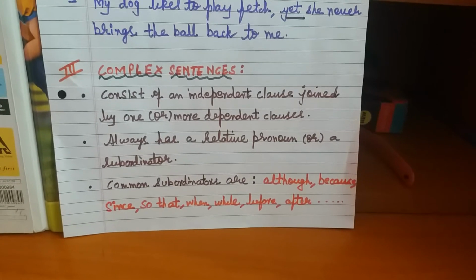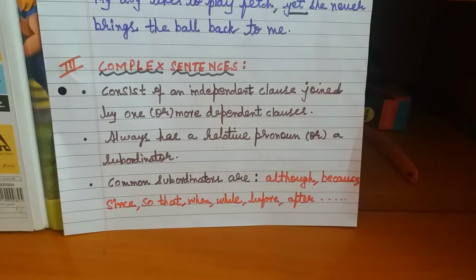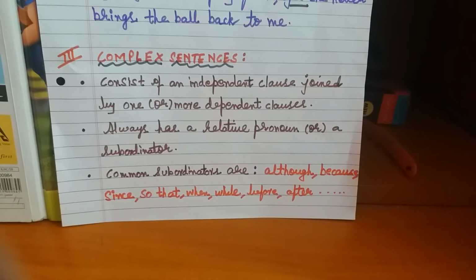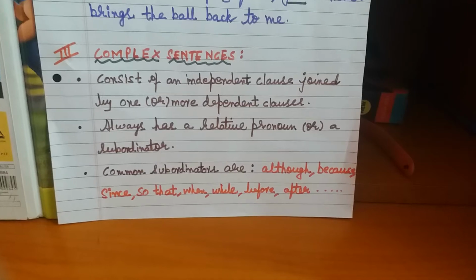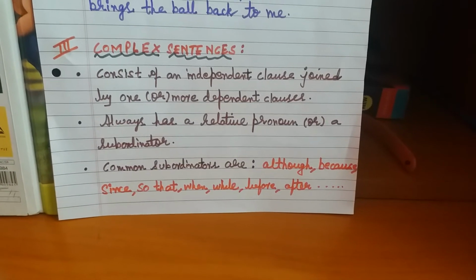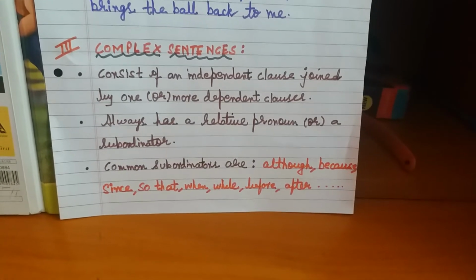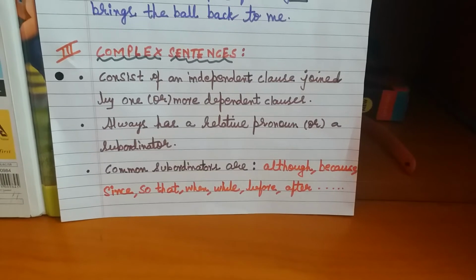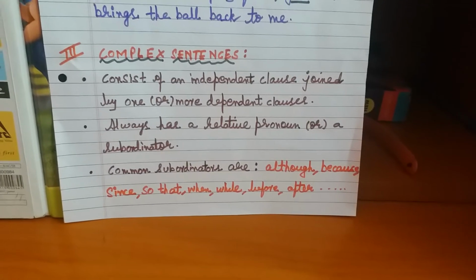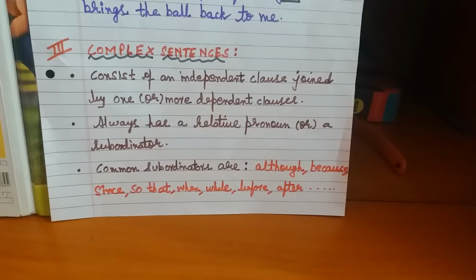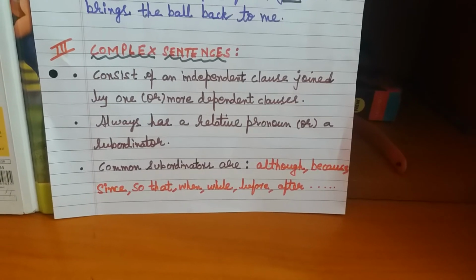Next point, look at the second dot point. Always has a relative pronoun or a subordinator. Third point, common subordinators are although, because, since, so that, when, while, before, after.